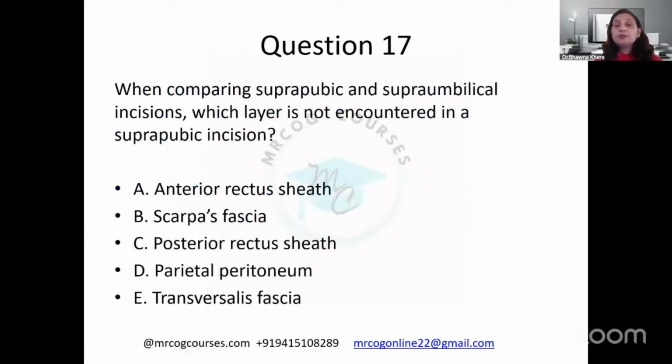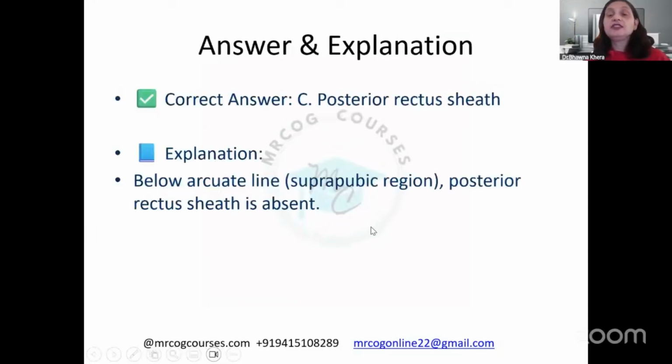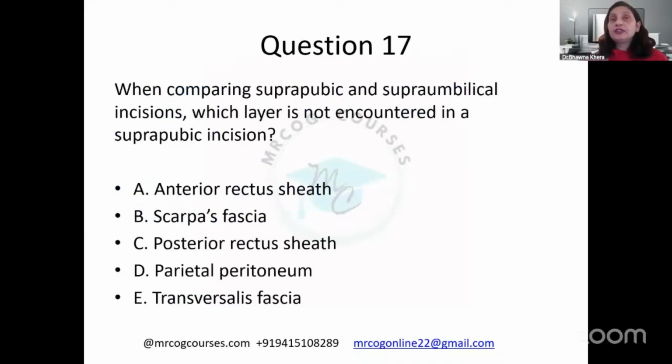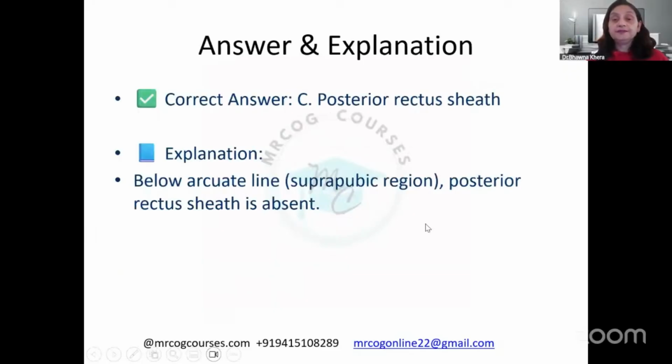When comparing suprapubic and supraumbilical incisions, which layer is not encountered in the suprapubic incision? You have to compare the suprapubic and supraumbilical incisions. What is the difference? Which layer will not come in the lower part? I think everybody knows it is the posterior rectus sheath. Once you give the incision, you see that it does not exist there.